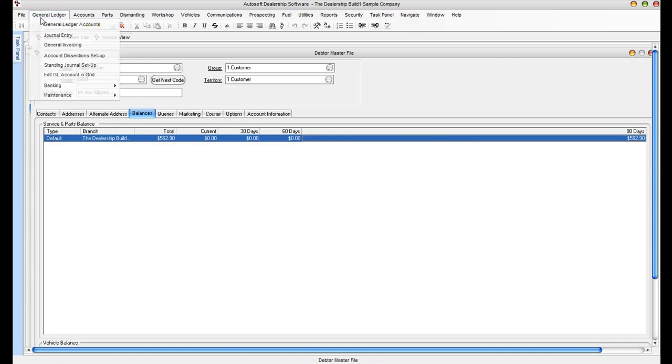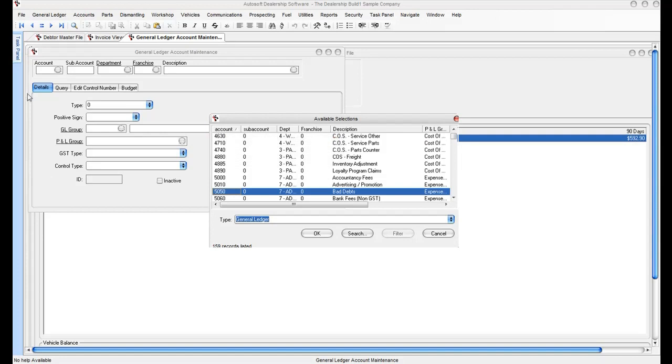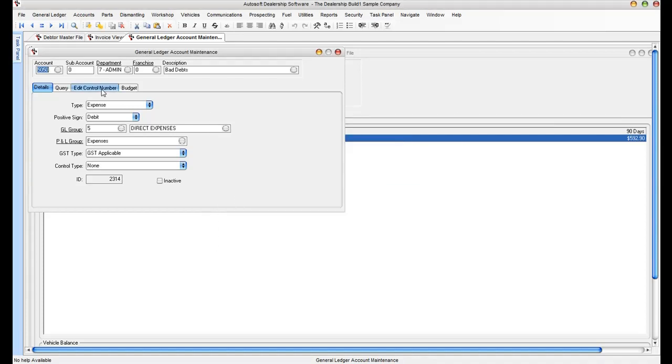In our system here, we have an account set up to handle bad debts. Account 5050 is classed as bad debts. You can see here we've got it set up in the direct expenses part of our profit and loss in the chart of accounts. Now to move this balance from Slippery Joe's trade debtors account over into the bad debts expense account, we need to use what's known as the general journal to undertake this transaction.